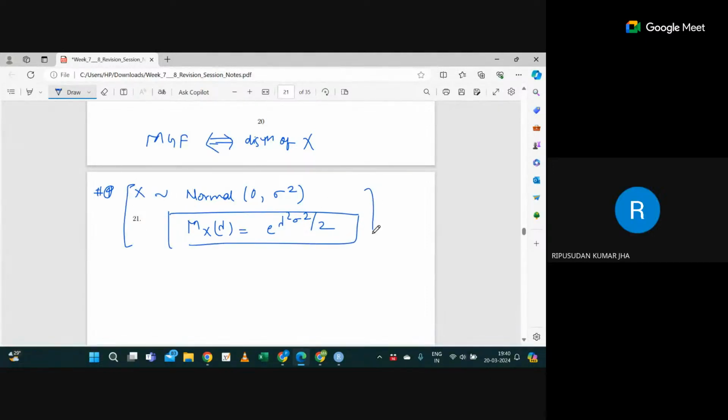Can we get this formula in the exam? I think you can get it if there is a question, but it's good if it's in your mind. Okay. Fine. So far it is fine to all of you. Any doubt? Right. All right. Okay.